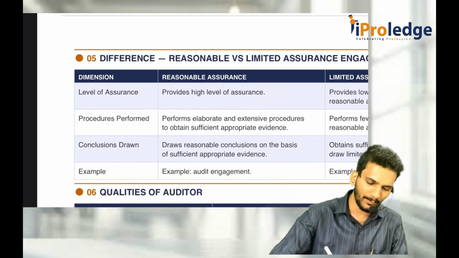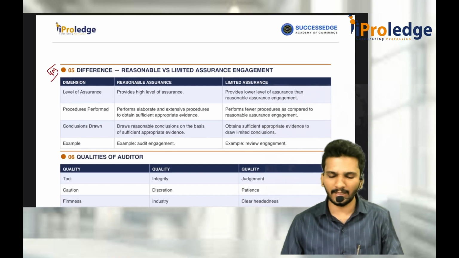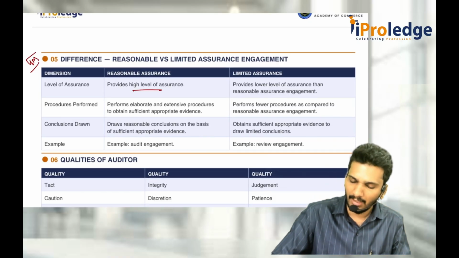Then this is an examination question for 4 marks. Difference between reasonable assurance and limited assurance. Reasonable assurance is a high level of assurance. Limited assurance is a lower level of assurance. We call it the limited assurance. Limited or lower level assurance.